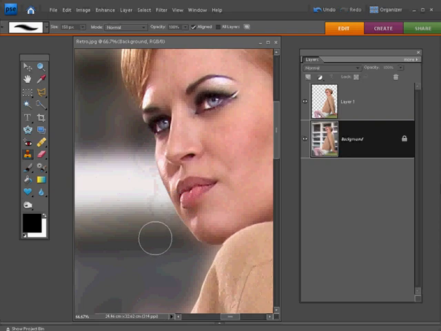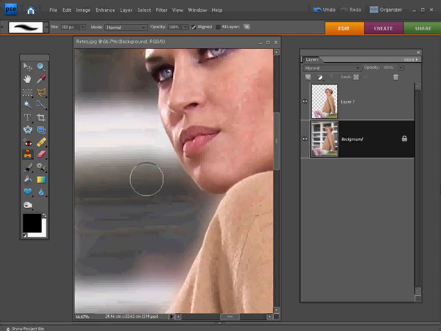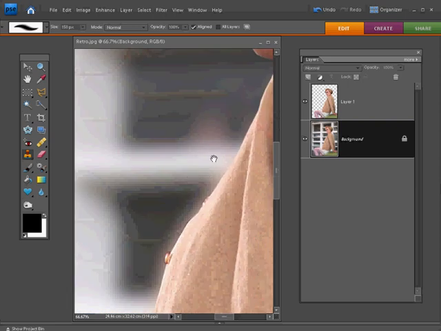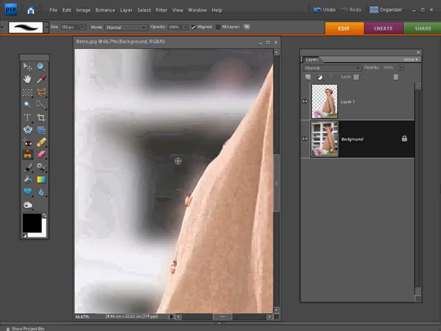So what you need to do then is keep sampling those unfringed areas of the background and working your way around the subject. And a bit like when I made that initial selection, because this is going to take a few minutes to go all the way around, I'll continue doing that and I'll join you in a moment.